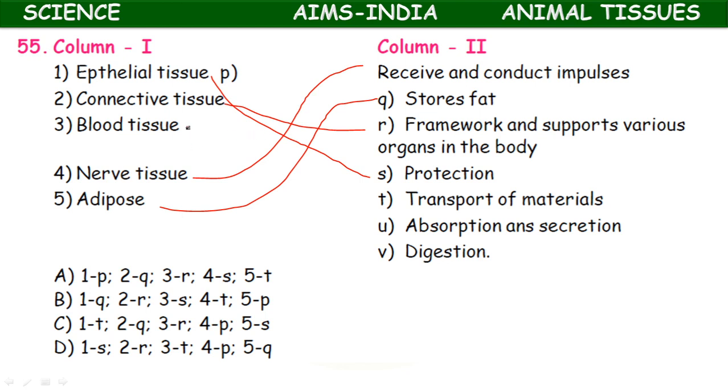The blood tissue is involved in the transport of materials. Okay, so here 1s, 2r, 3t, 4p, 5q. So here also option D.